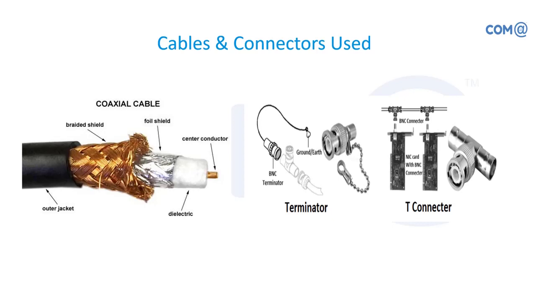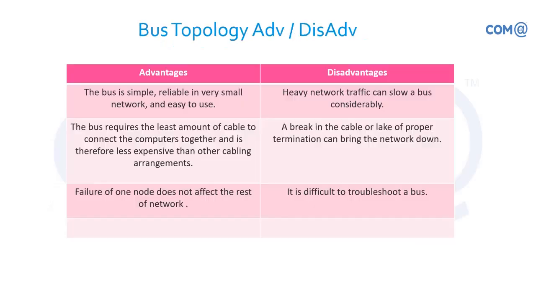When the cable is getting over, we cannot keep the cable open, right? After the last system, the terminator should be connected so that the signals are not drained out. The T connector is used for connecting or extending to the next machine. From one machine to another machine, we use the T connector.